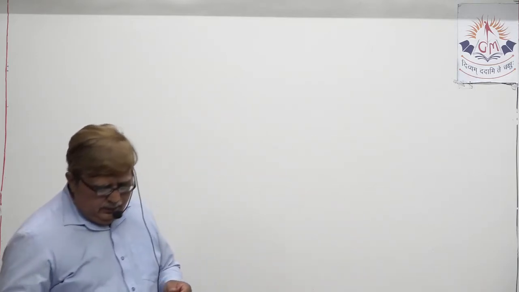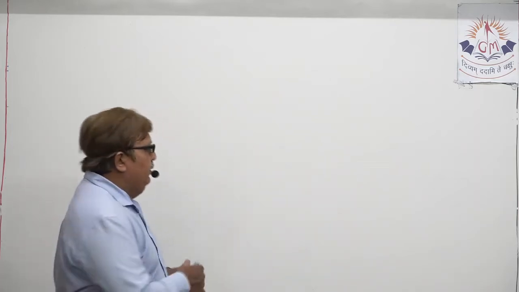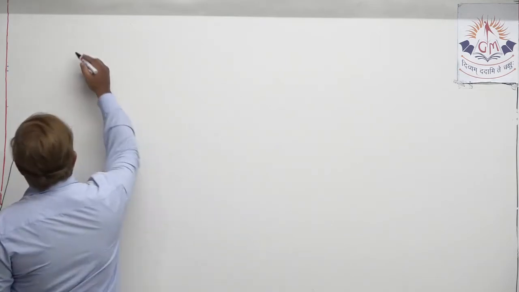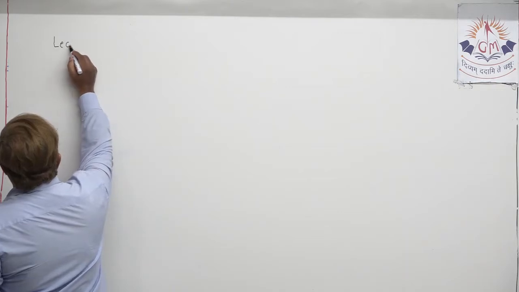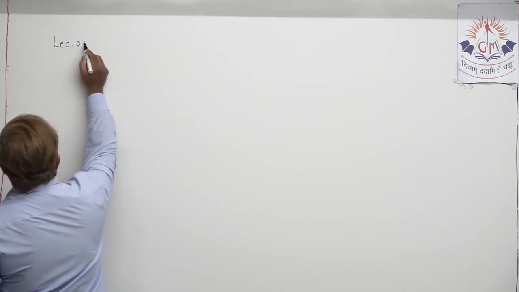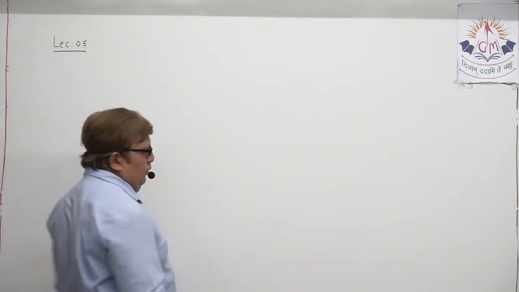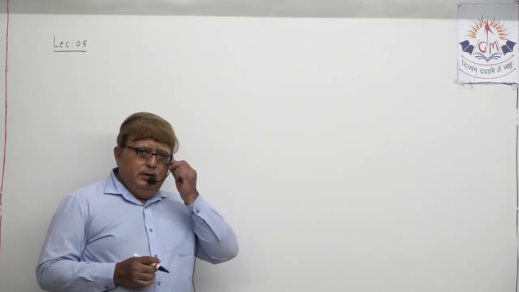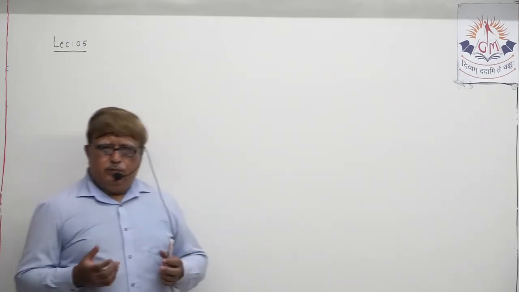Today, in lecture number 5, same chapter as you know, we are going to discuss what can ultimately be called a chemical property also.